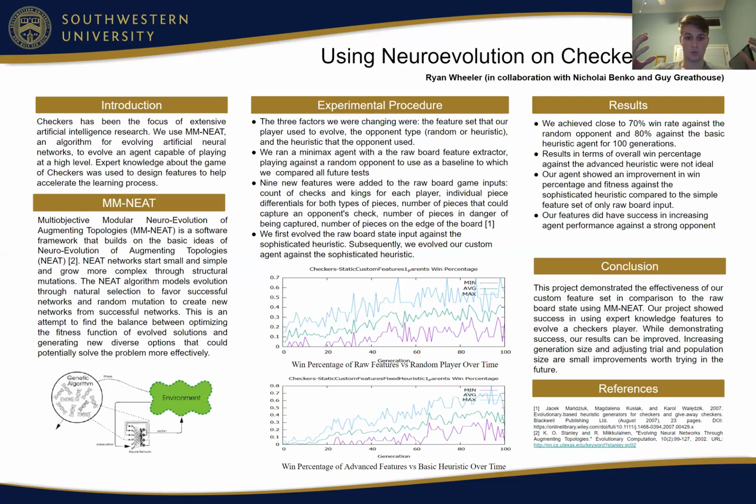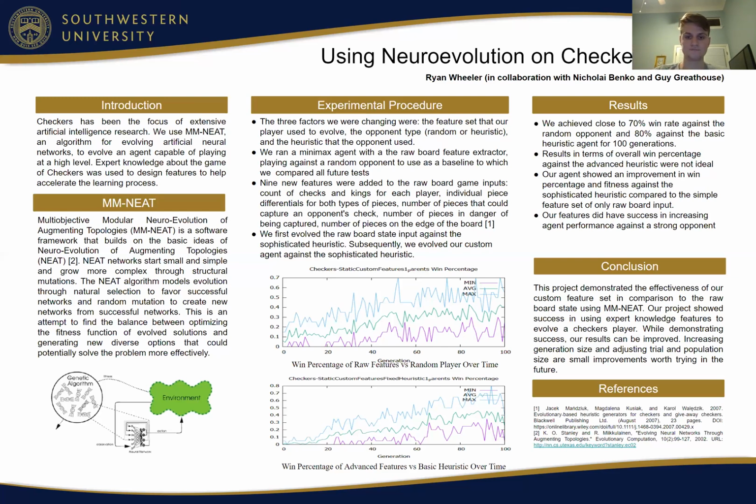So we first evolved the raw board state input against the sophisticated heuristic, and then we evolved our custom agent against the sophisticated heuristic. So here these graphs show the comparison of our player versus the random opponent, as well as the heuristic opponent over time.